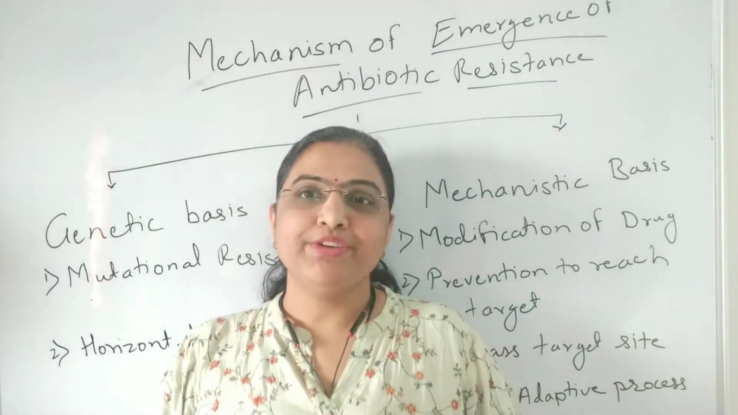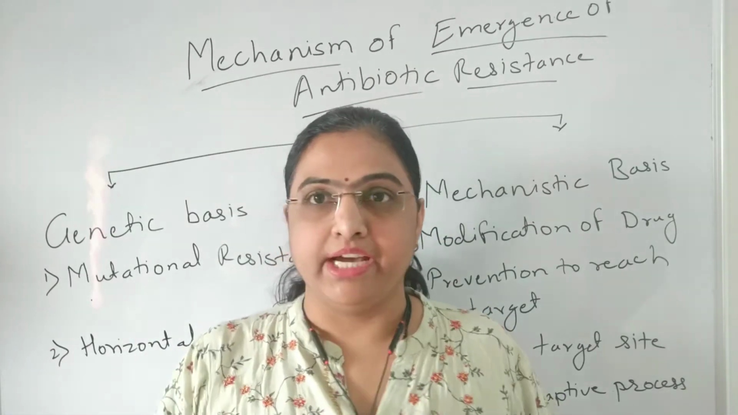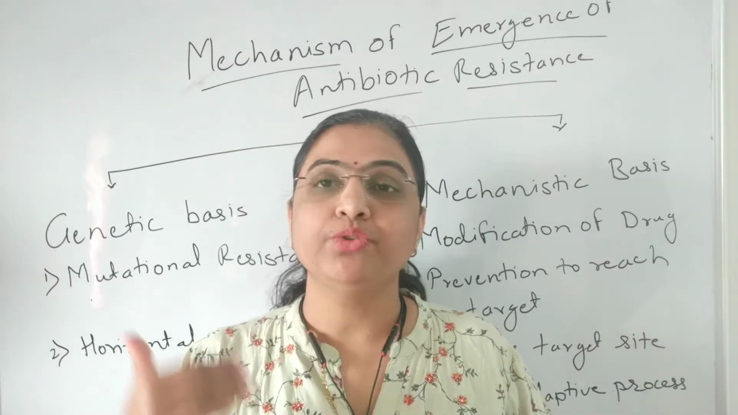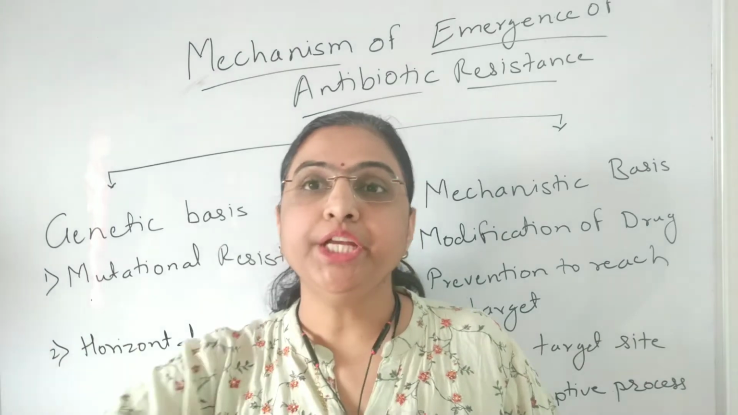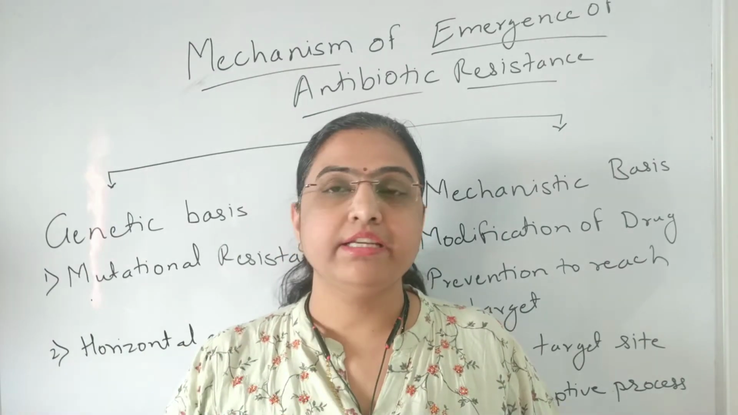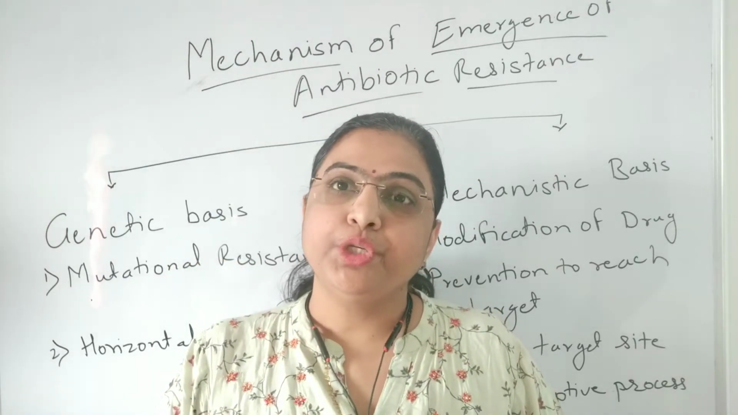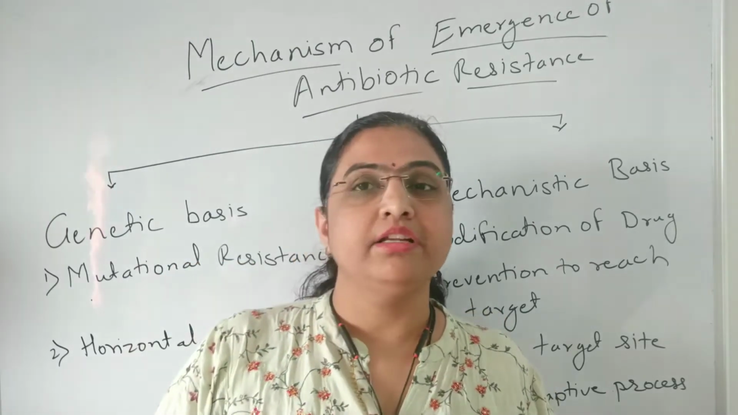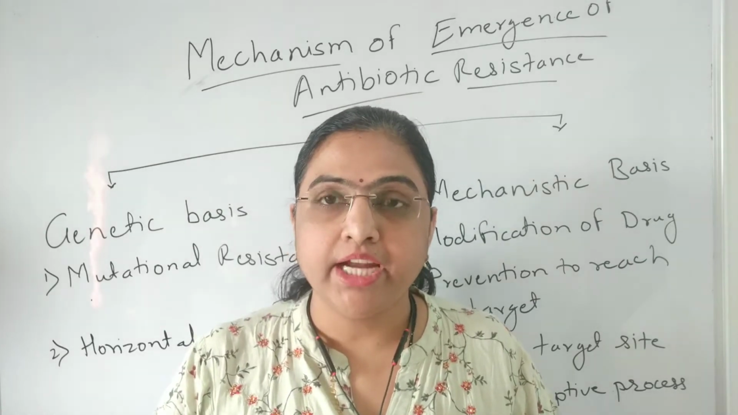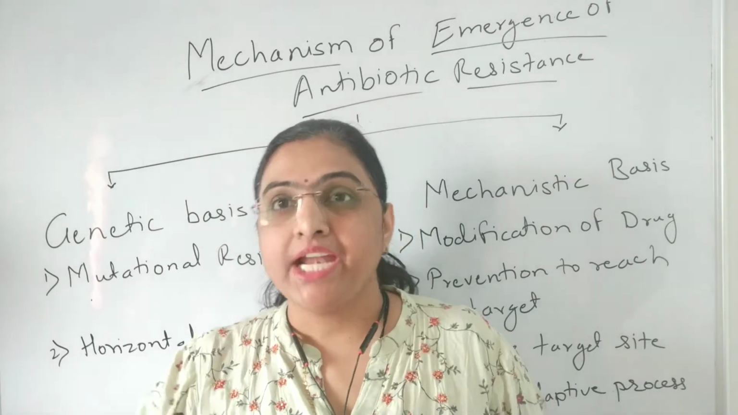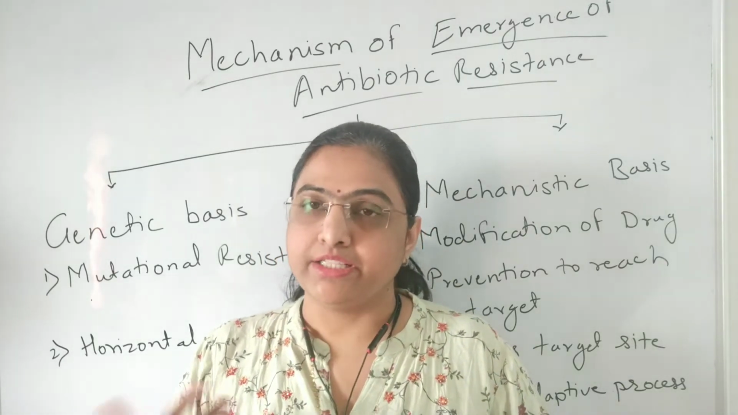Welcome. In the last video we came across the terms MDR, XDR and PDR. Bacterial cells achieve resistance to an antibiotic and turn into MDR, XDR or PDR. At this point it is important to understand how the bacterial cells achieve resistance to the antibiotic. That is, we should know the mechanism by which they develop antibiotic resistance.